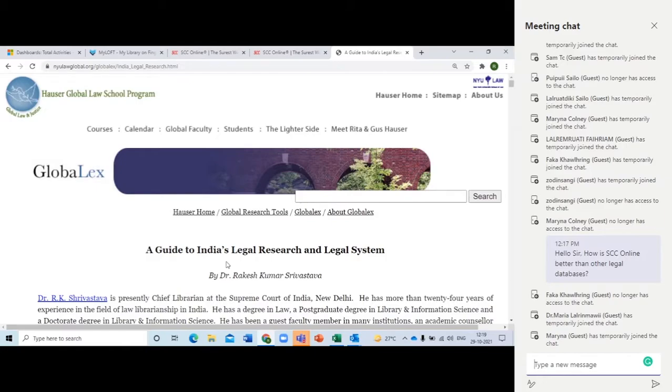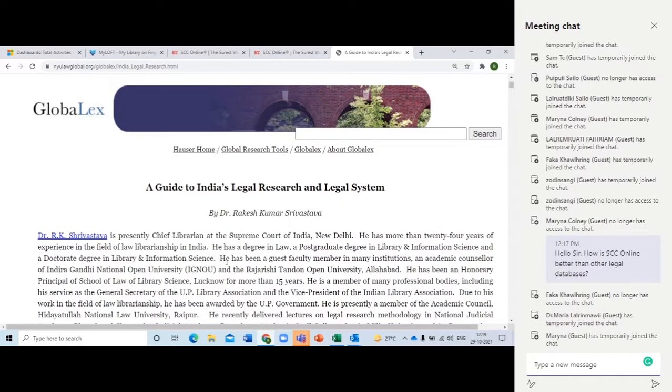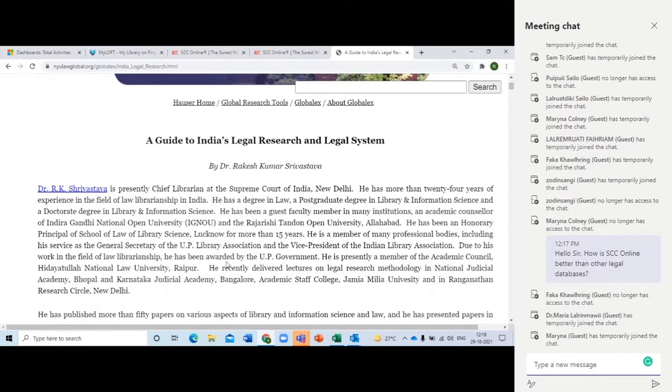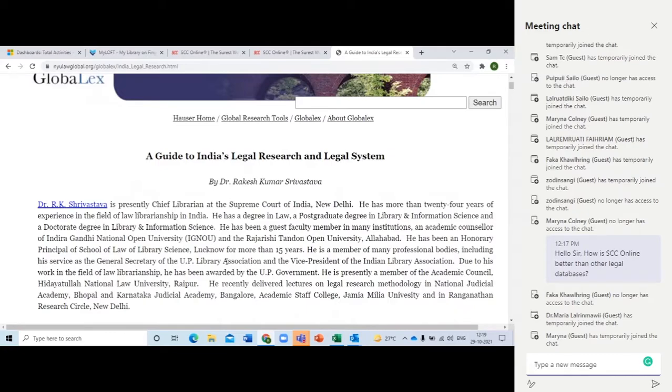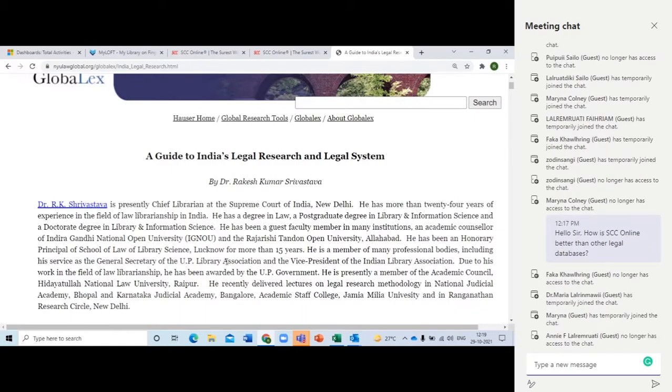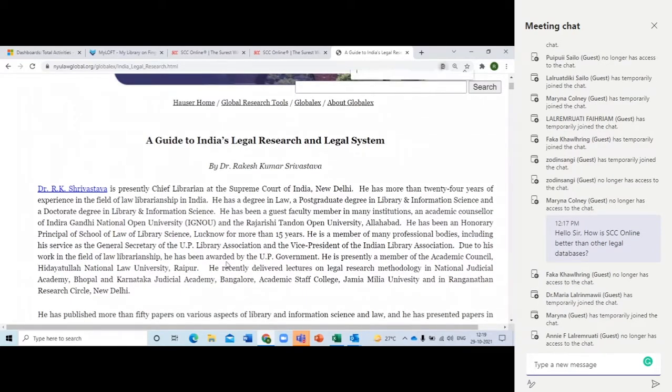And see this, this is a GlobalX one. This is a guide to India's legal research and legal system, from the NYU Law Global Journal, and this was by Dr. Rakesh Kumar Srivastava. He was then the library chief of the Supreme Court of India Library. And Mr. Raina, could you just do a Control F and search for SCC?